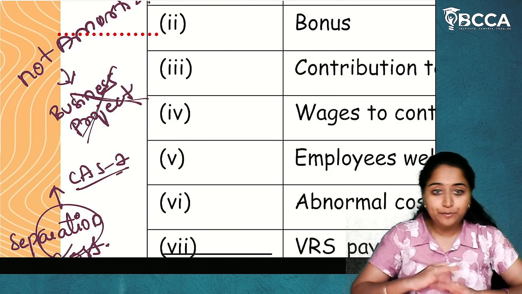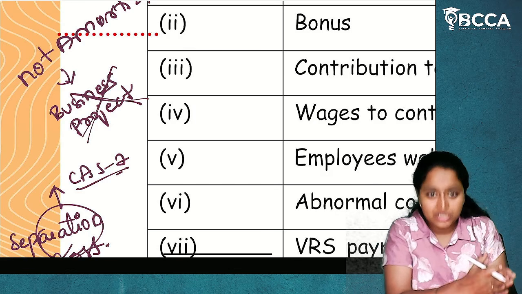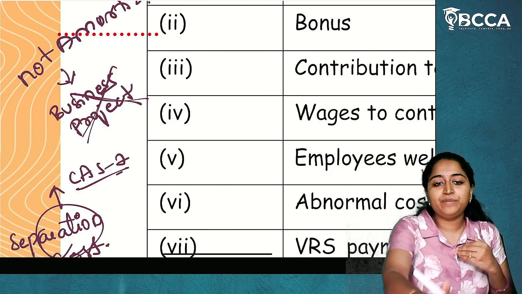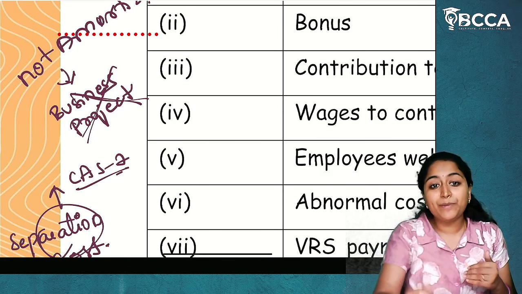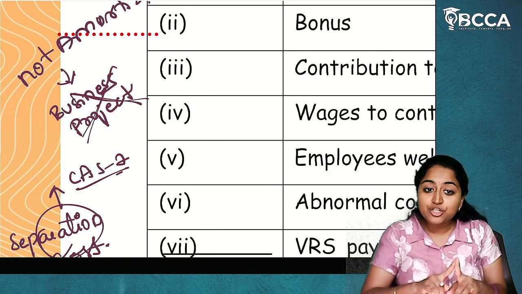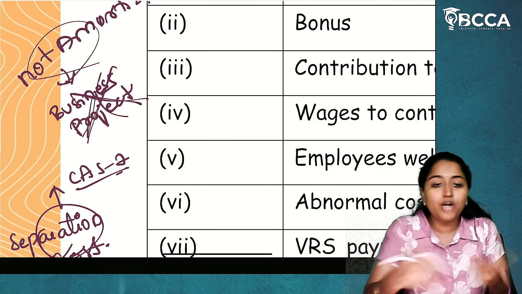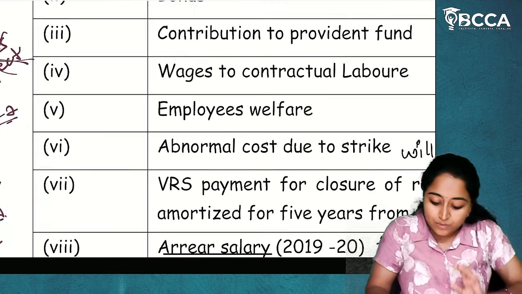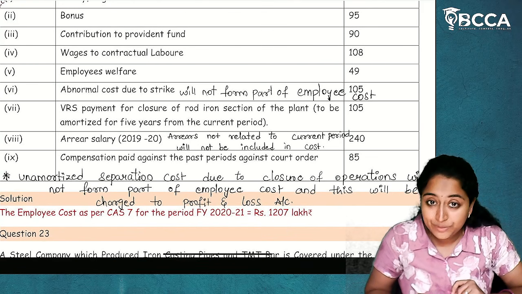We have stopped the process, that particular segment of business, due to which there is a separation between the company and the employees, for which we have to pay some separation cost. If separation cost is there, it has to be amortized. But as the business is not there, we have not amortized it. So this will not form part of employee cost. I hope it is clear.